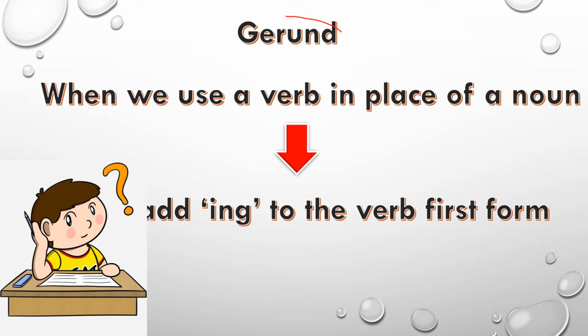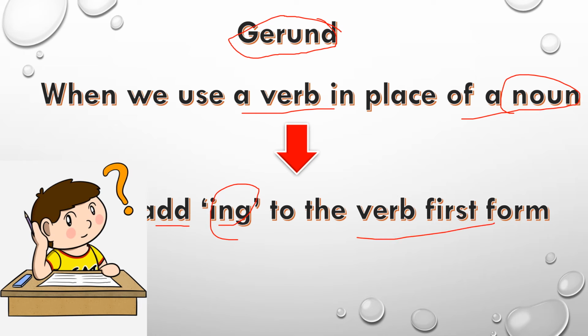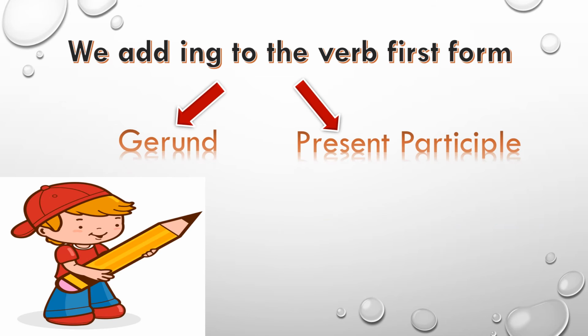So what is gerund? When we use a verb in place of a noun, that verb will be called a gerund, and we always add ing to the verb first form. So when we add ing to the verb first form, it will become gerund if it is acting as a noun in a sentence, and it will become present participle if it is acting as an adjective in a sentence. So we will discuss gerund first and present participle afterwards.